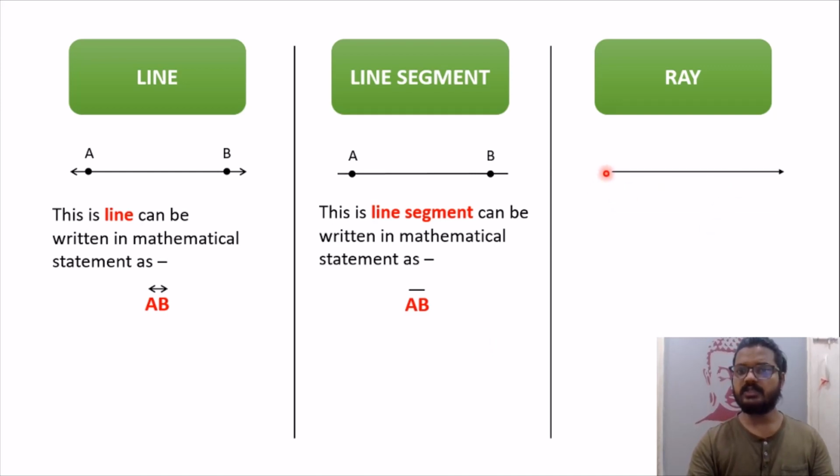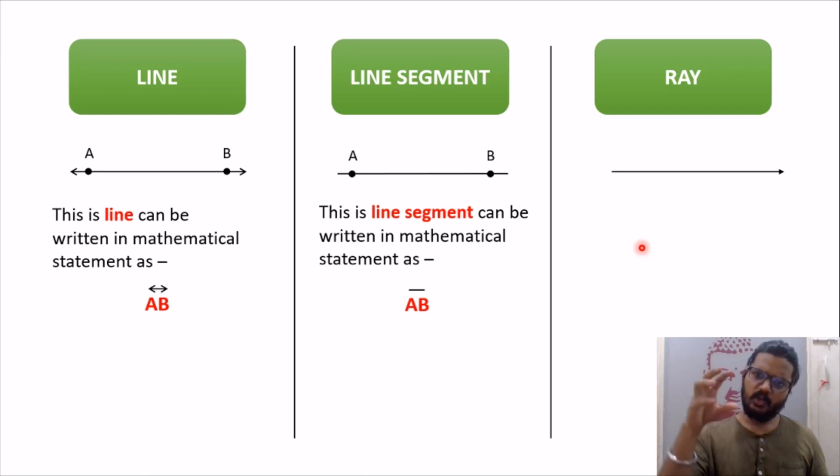Now as you can observe, a ray does not have an arrow at one end but does have an arrow at the other end. What does that denote? That means a ray always starts from a point but it can go further and further and further, never ending. Let me give you an example. Sun ray, or the ray coming out of the light.